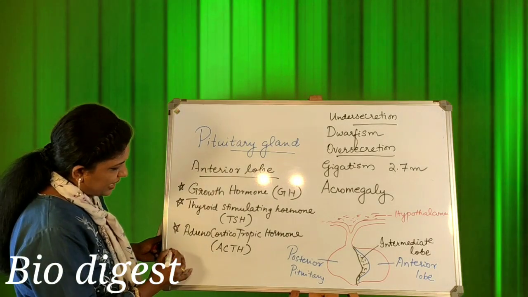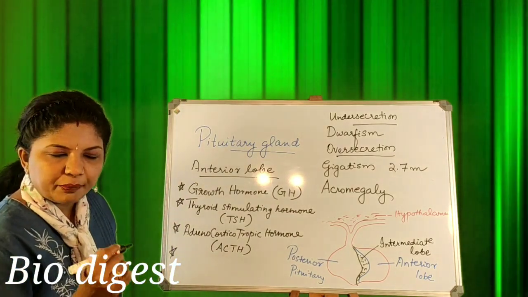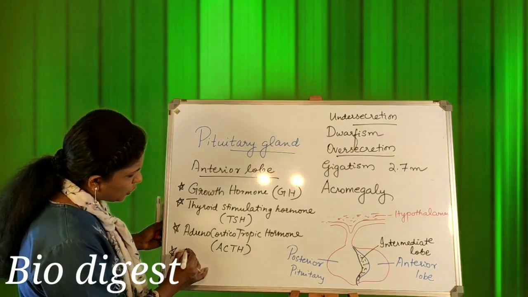The next hormone that is secreted by the anterior lobe of the pituitary gland is gonadotropic hormone.